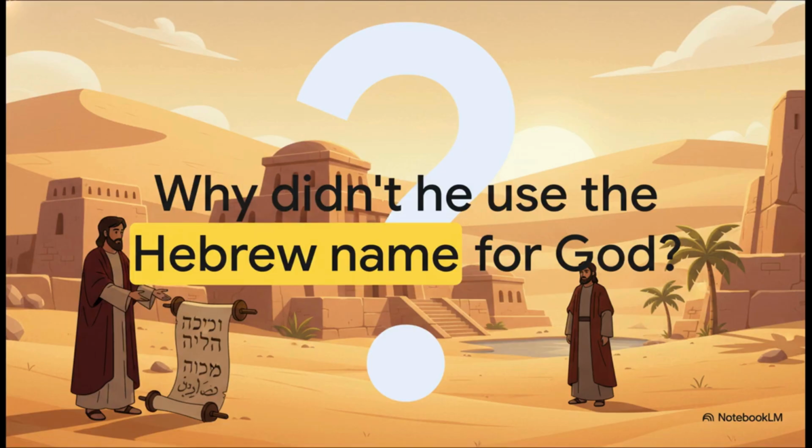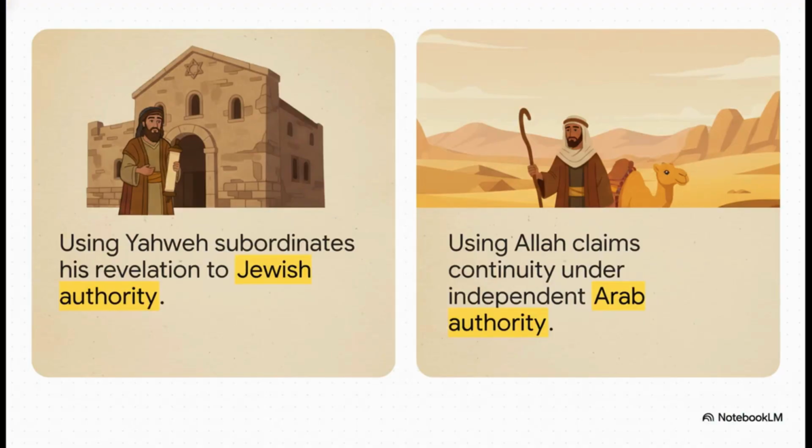From a linguistic standpoint, Arabic-speaking Christians and Jews already used Allah as the regional word for God, since it shares a root with the Hebrew El. But there was a much deeper, far more strategic reason for actively avoiding Hebrew names like Yahweh or Elohim. The source argues it's all about authority. Muhammad needed the monotheistic God, but he absolutely did not want the Jewish institutional gatekeepers. Using Yahweh would have implicitly subordinated his new movement to the authority of Jewish rabbis and pre-existing scriptures. By using Allah, he claimed continuity with Abraham while repackaging all that borrowed narrative content into a distinctly, independently Arab wrapper. Essentially, he changed the wrapper, but not the contents.